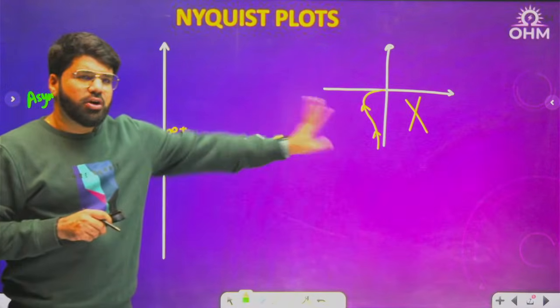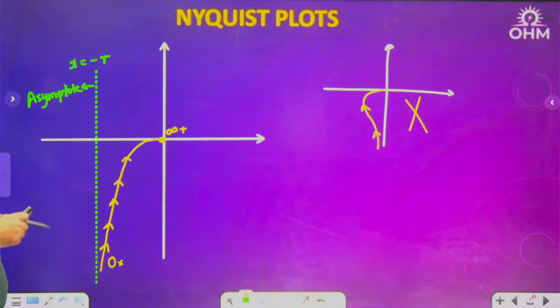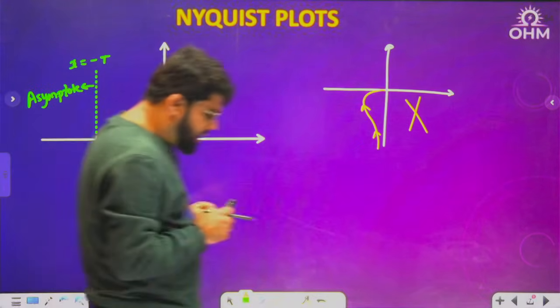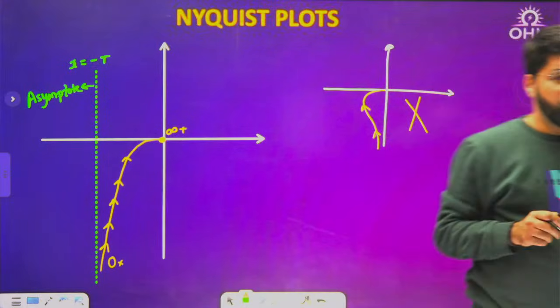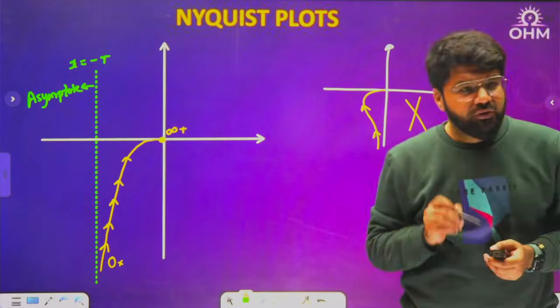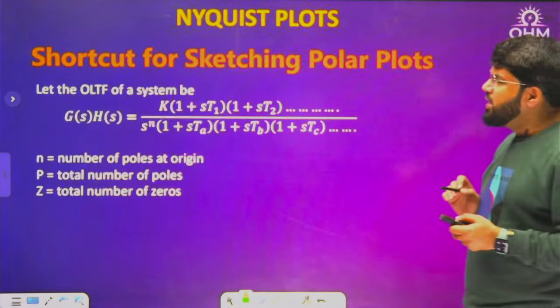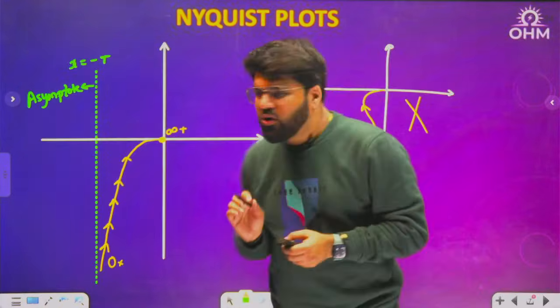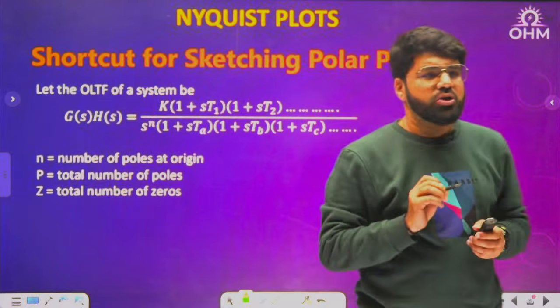Again, I repeat, that is not the correct shape. Now I will also introduce the concept of critical frequency, but before that, let me simply tell you, if I wanted to only draw the polar plot quickly, what will be the shortcut you will apply?